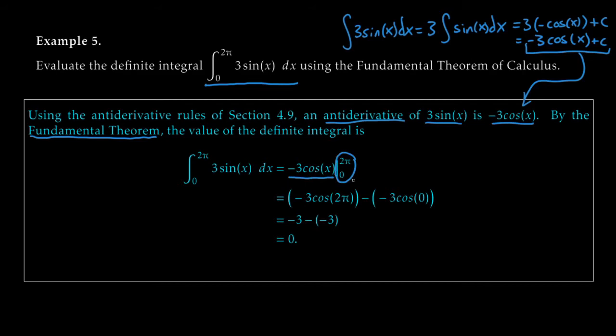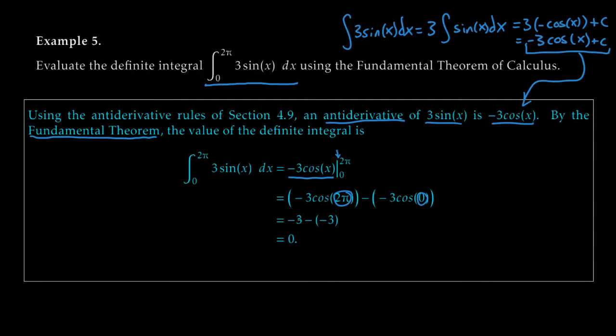Okay, so what does this mean? Just remember the notation there. This evaluation bar is telling us to plug the top number into the function, then plug the bottom number in and put a minus sign in between. So we get minus 3 cosine of 2 pi minus 3 cosine of 0.